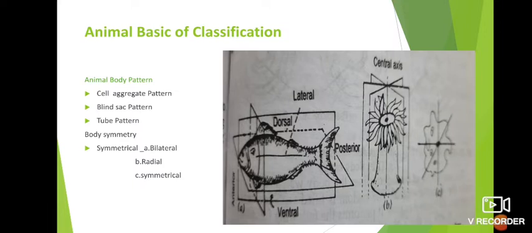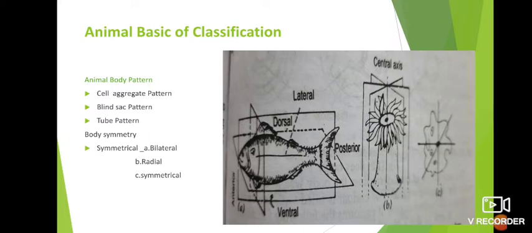And the next one is the tube pattern. Tube pattern is highly developed. The higher animals show the tube pattern system. In this case, the digestive canal is continuous, opening into a mouth and anus. For example, all higher animals, fish and man, show the tube pattern, or complete type of digestive system.